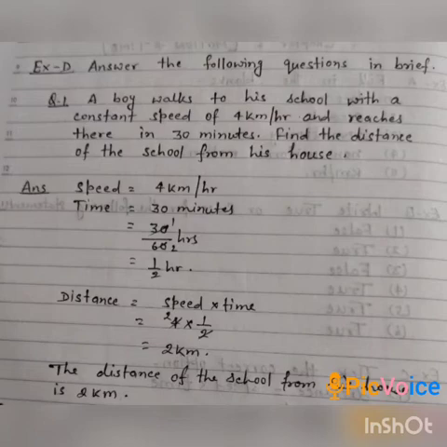Now the speed given is 4 km per hour and time taken is 30 minutes. In this question the units are different, so we will convert 30 minutes into hours and it will be half hour. Now distance is equal to speed into time. Speed is 4 km, which we multiplied by time, that is 1 by 2 hours, and the answer will be 2 km. So the distance of the school from the boy's house is 2 km.